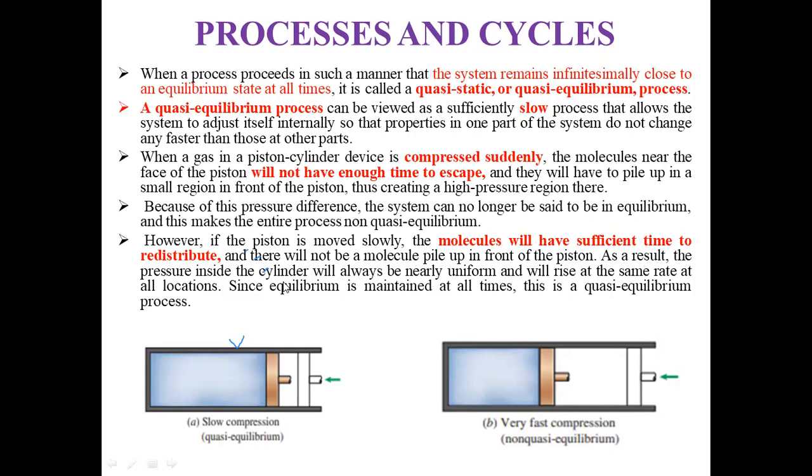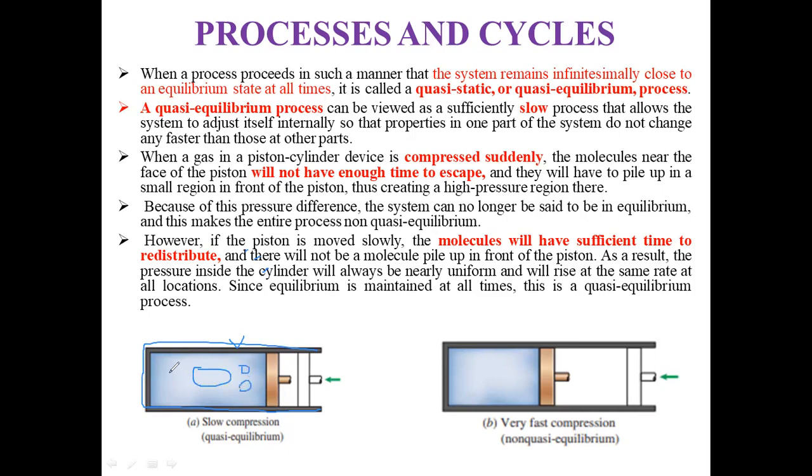First of all, we are going to discuss what is meant by quasi-equilibrium process. Let us suppose this is a piston cylinder assembly. When a gas in the piston cylinder is compressed, see here, this is the gas.